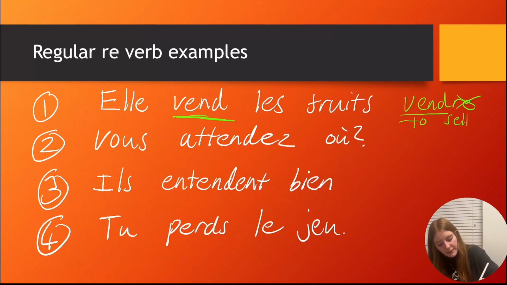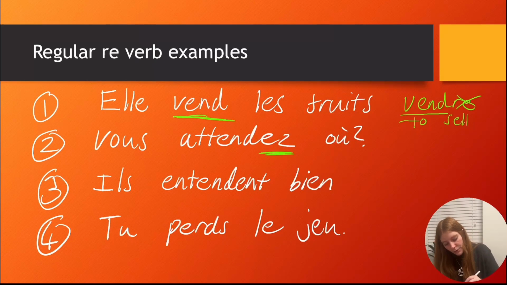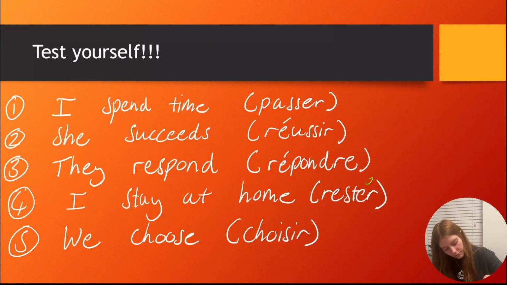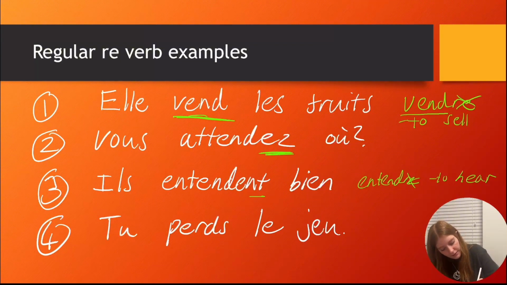Okay, and then here we've already seen this, attendez. So we just add EZ onto the root of the verb. So that means, where are you waiting? Vous attendez où? Okay, où just means where. And then number 3, we've got ils entendent bien. So, entendre just means to hear. So they hear well, and you just take off the RE and add the ENT onto the root of the verb. Bien just means well in this case.